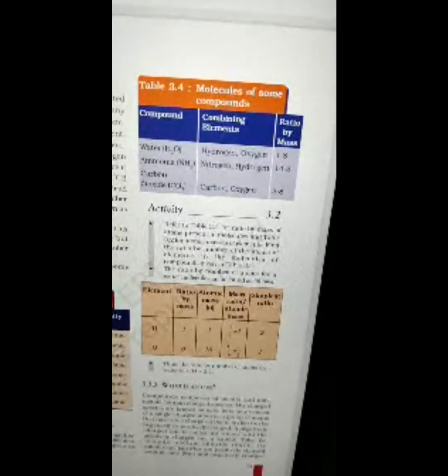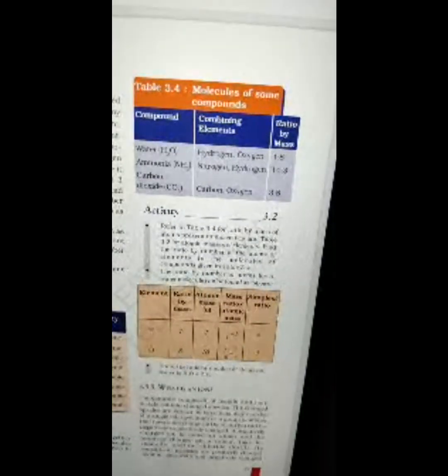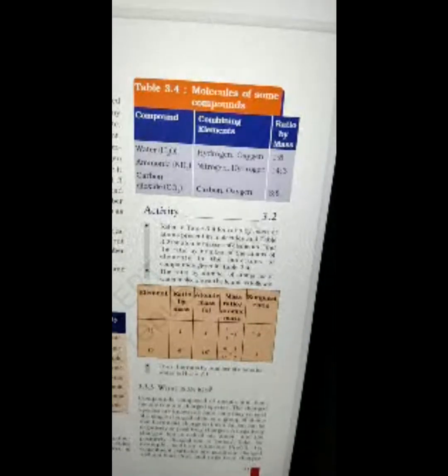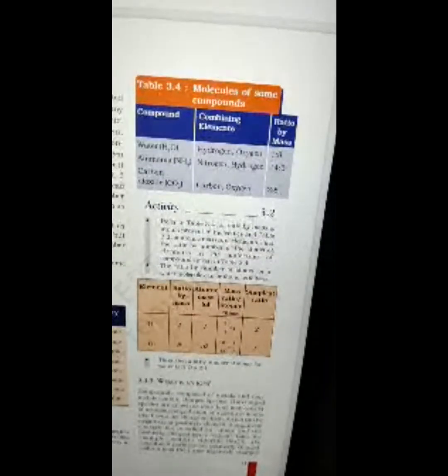The ratio by number of atoms for a water molecule can be found as follows. Element is H, ratio by mass is 1, atomic mass is 1 u, mass ratio divided by atomic mass is 1/1, that will give you 1, and the simplest ratio is 2. Element is oxygen, ratio by mass is 8, atomic mass is 16 u, mass ratio divided by atomic mass is 8/16, means 1/2, and the simplest ratio is 1. Thus the ratio by number of atoms for water is H:O equals 2:1.